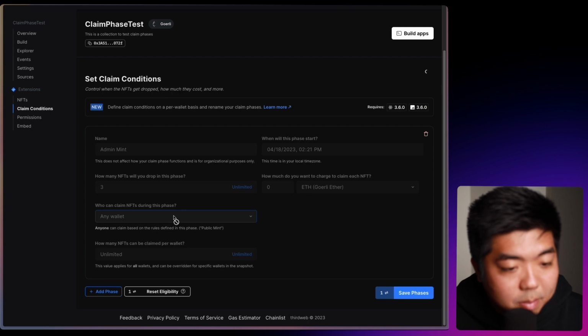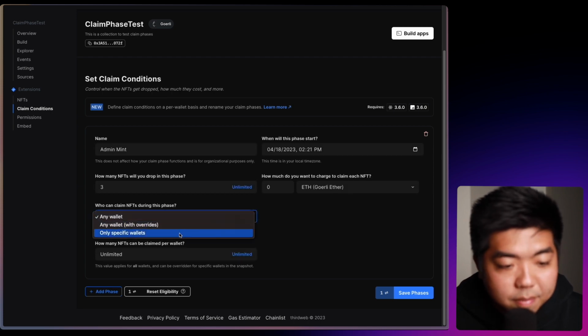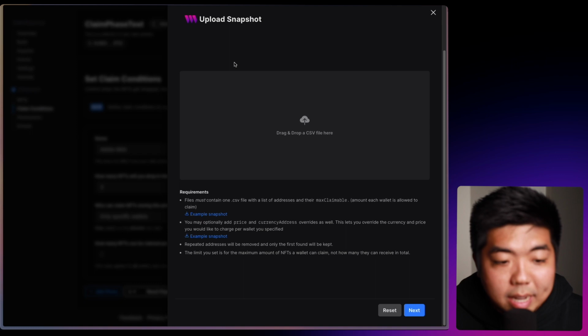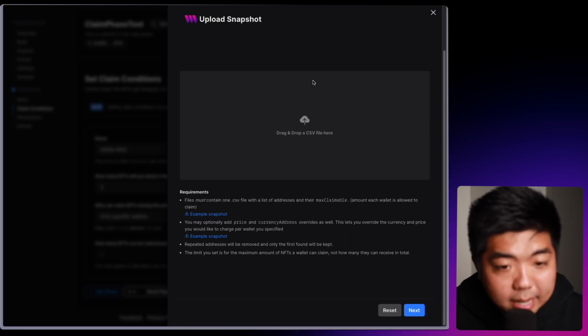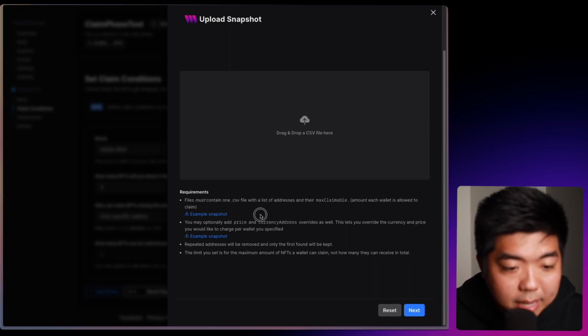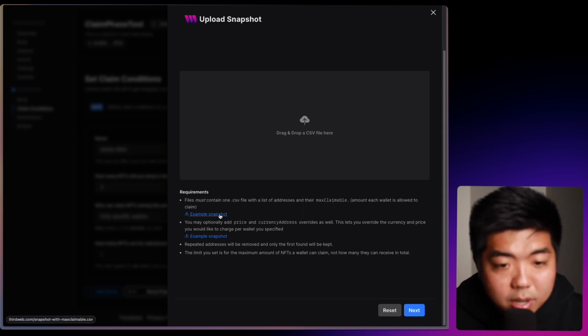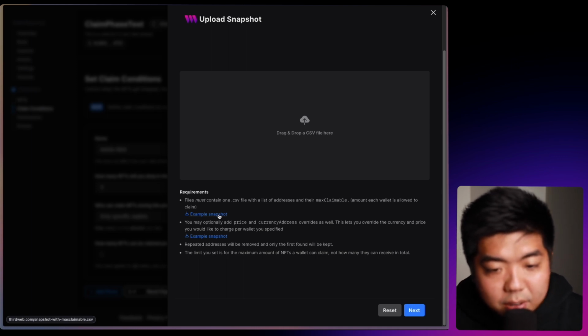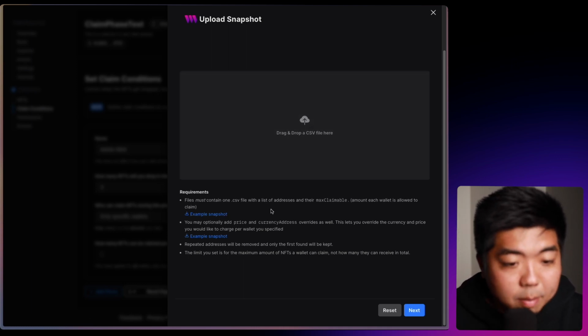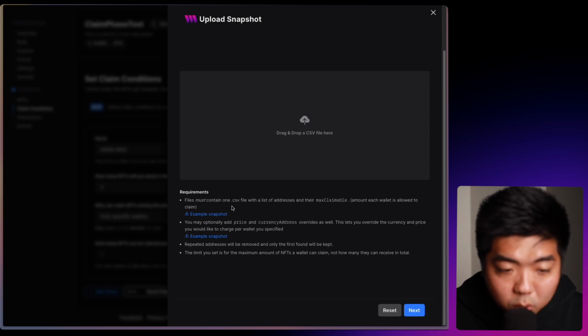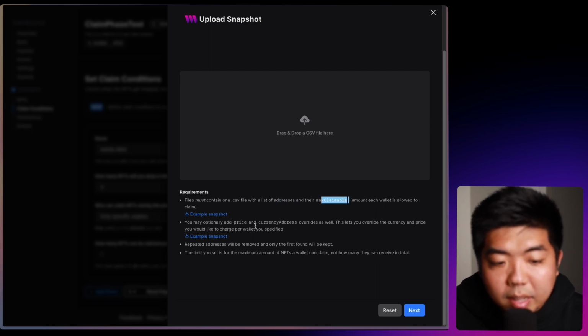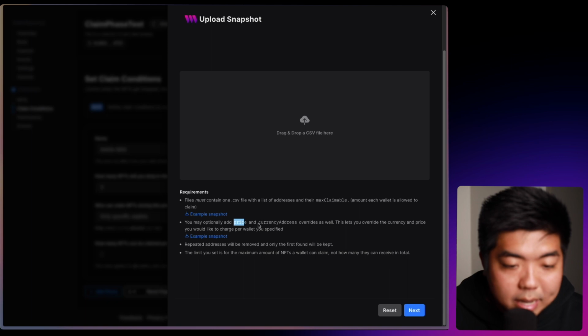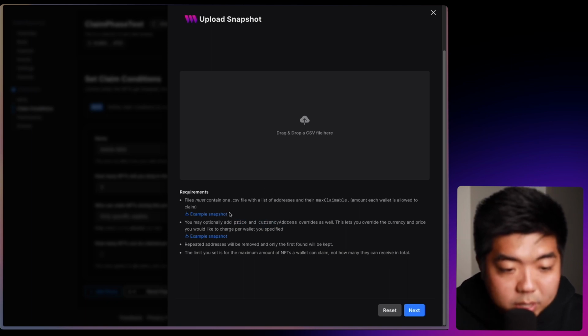And under here in this drop down, we can select only specific wallets. And here we have to upload a snapshot. And this file just needs to be a CSV file. You can download the example snapshot here. And all you need to do here is download the example snapshot and edit the CSV file and then drag it into here. Now, depending on what requirements or what things you want to kind of filter or allow for this claim, the first example is just address and max claimable. The other ones you can also override things like price or currency address as well. So we'll take that first one here.